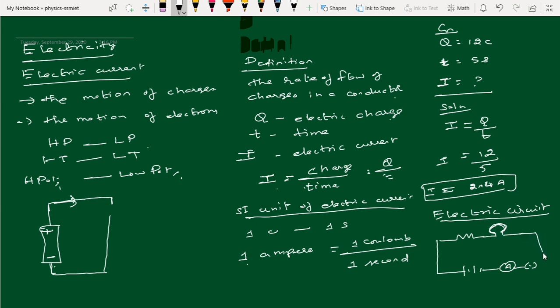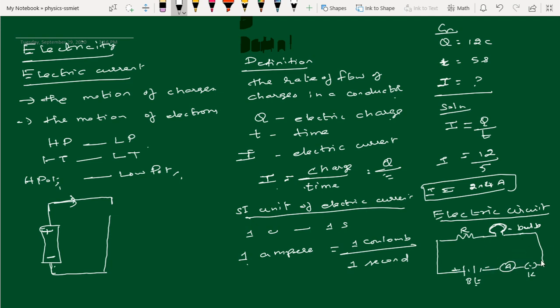This is the wire connection. So battery, ammeter, key, resistor and bulb. When the bulb glows, we can understand that current flows through it. Bt is the battery, this is positive, this is negative.